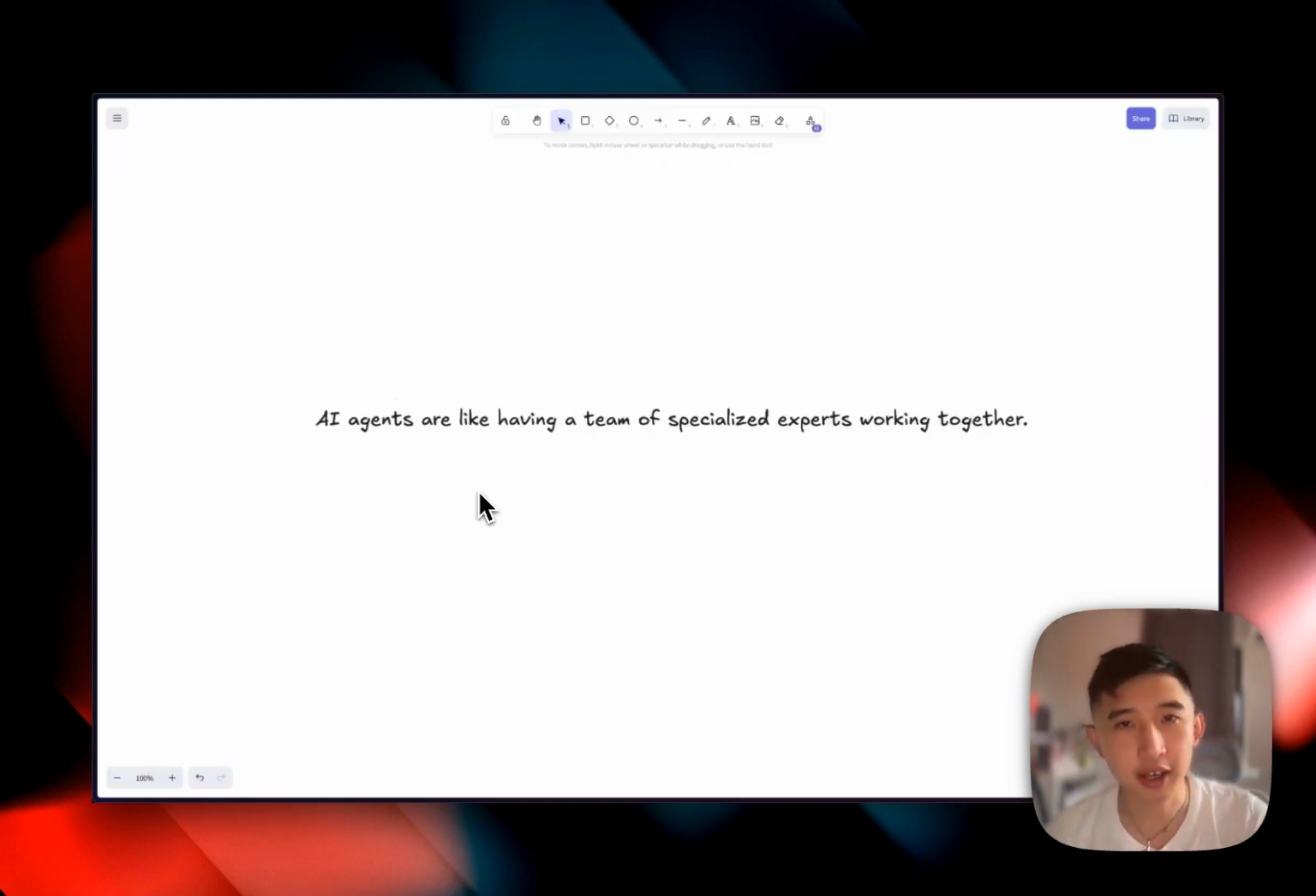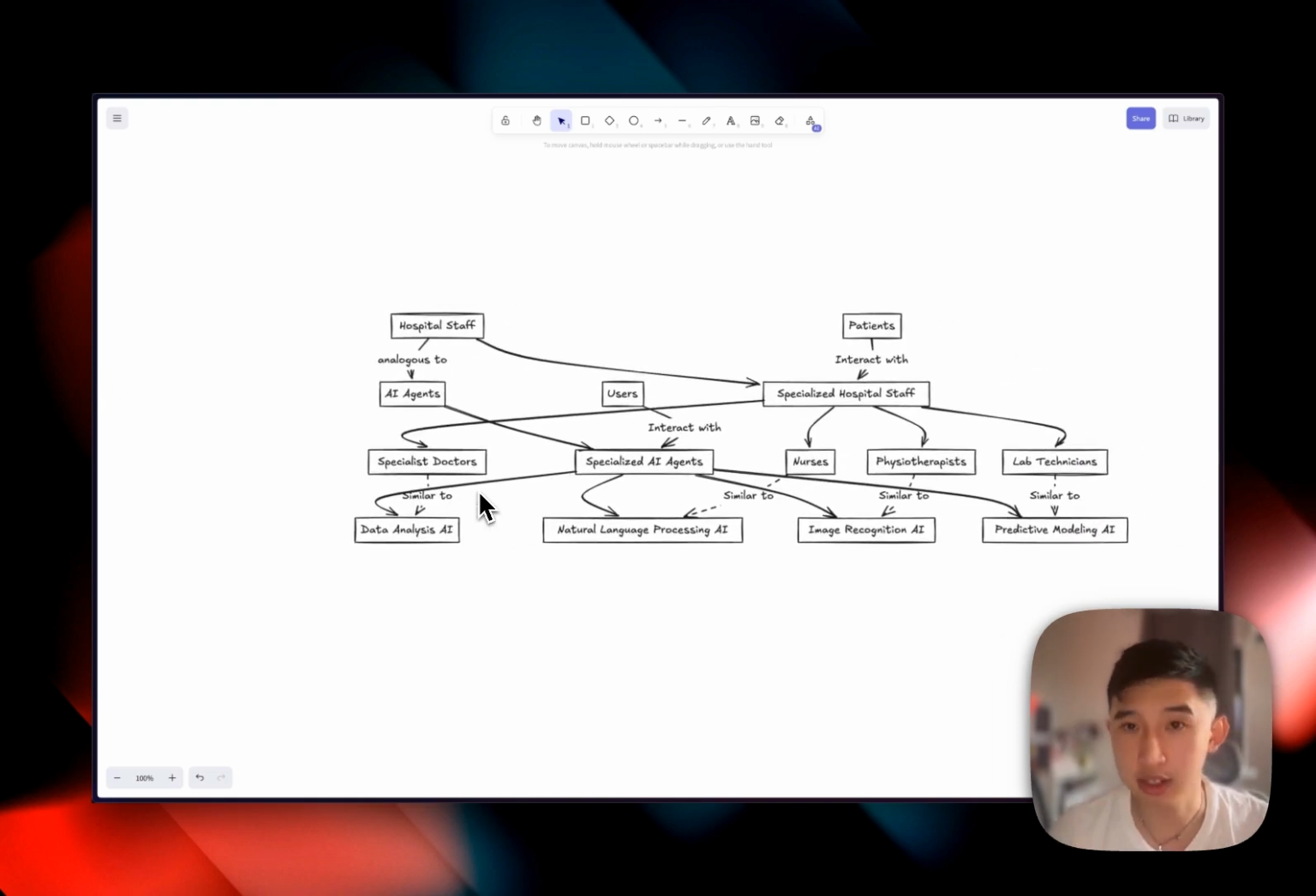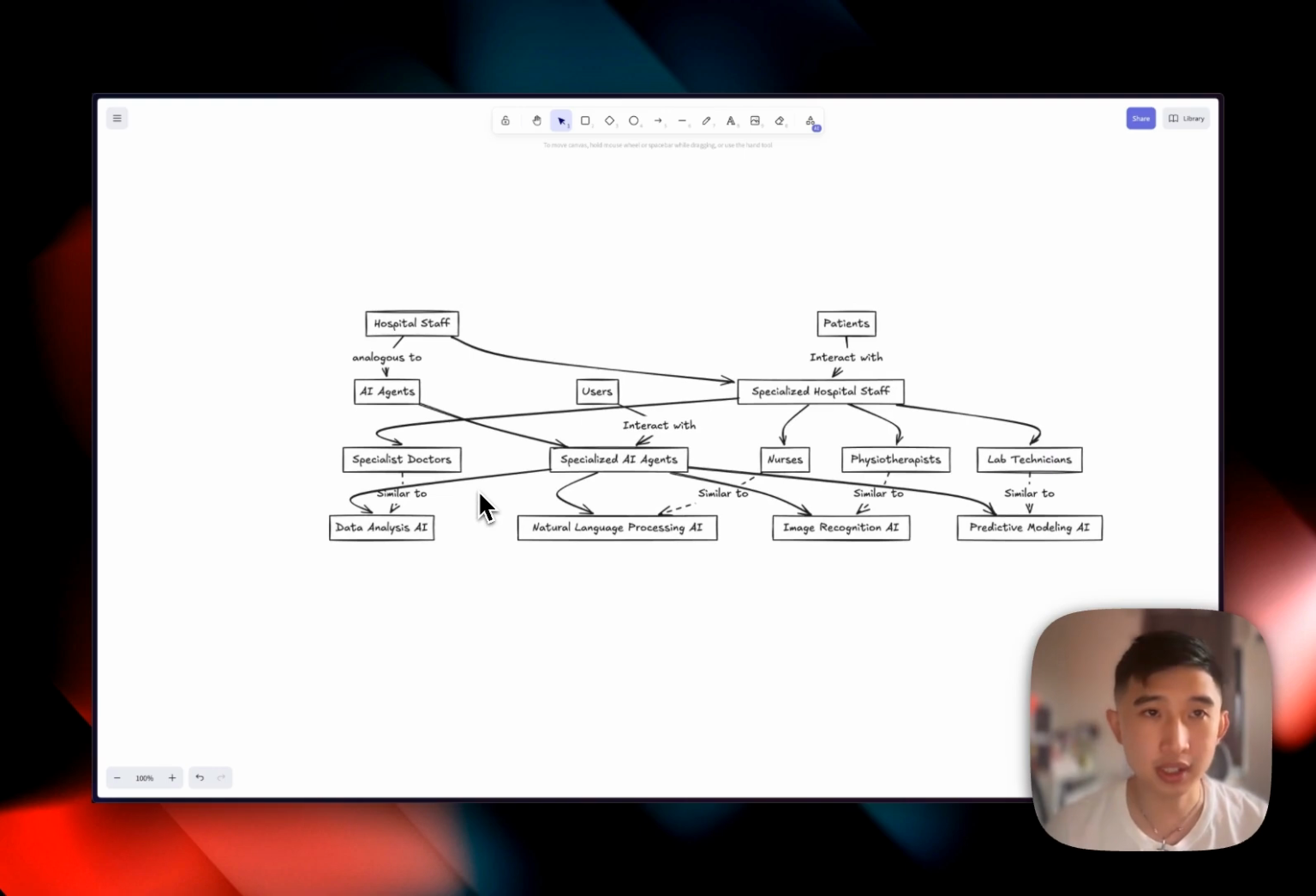AI agents are like having a team of specialized experts working together. When you think of real life, let's say a hospital, it really works similar to an agent. Within a hospital, we have many different specialized doctors, nurses, physiotherapists, lab technicians, etc. It's a bunch of interdisciplinary staff working together and delivering the best patient care.